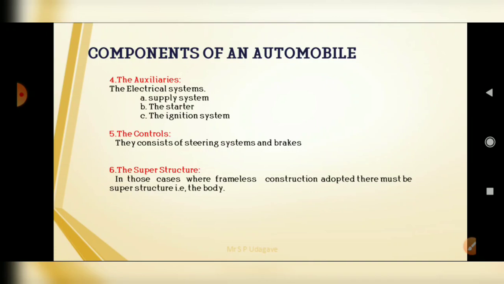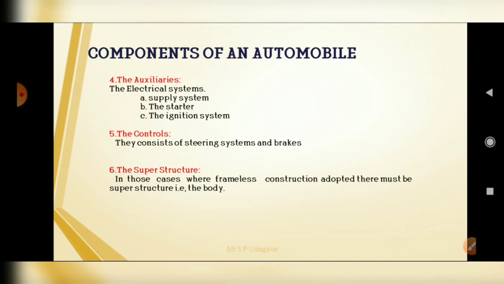Next one is the controls. The controls consist of the steering system and the brakes. And the last of the main components of an automobile is the superstructure.